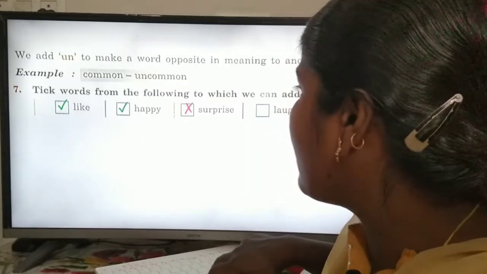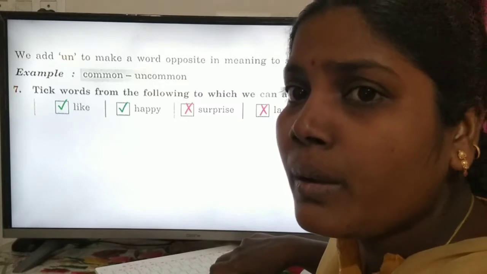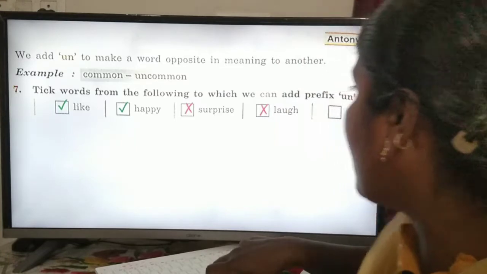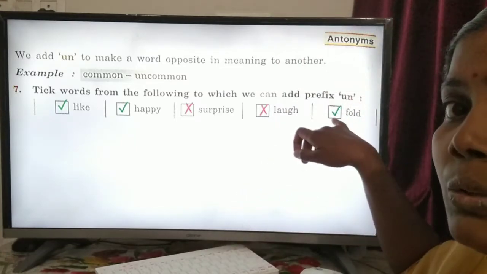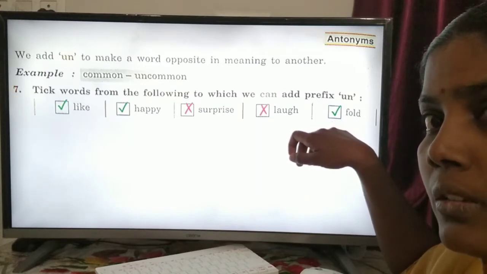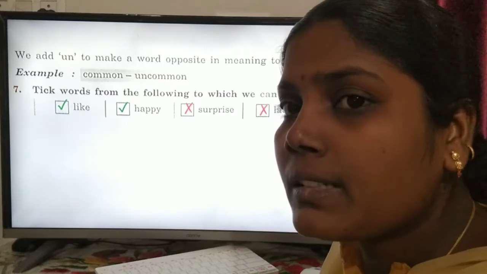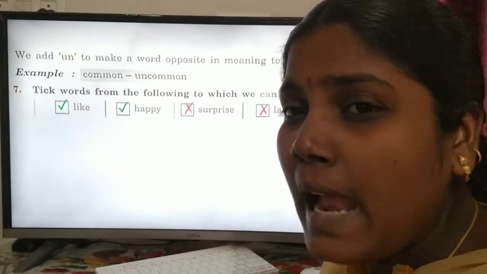Surprise, we cannot add un in this word. Unlove, unsurprise, it doesn't give a meaning, so we cannot add a prefix in these 2 words. At last, fold. Unfold. Some clothes or some bed sheets we can fold, but something like a cot, we cannot fold. That is unfold.